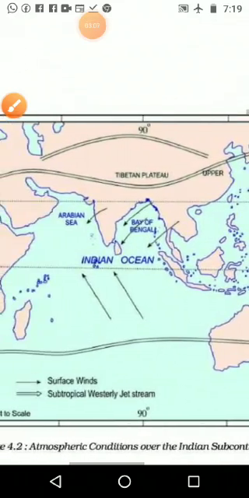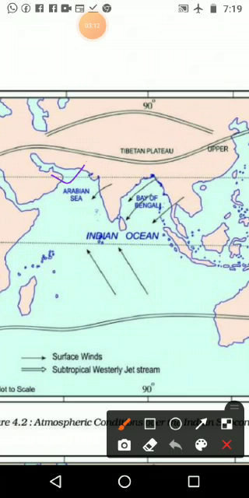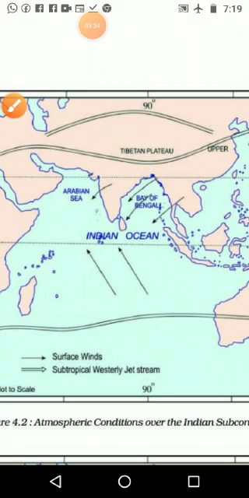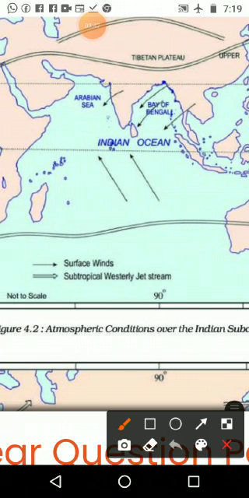And we can see here the condition in the other areas. If we are discussing the Tropic of Cancer here, then downside there is the Tropic of Capricorn, and from there the wind is moving to which area? That also moves to the equatorial area, in the northwestern side, and it reaches the mid part, that is the equatorial region. That is the first thing, known as the surface wind.